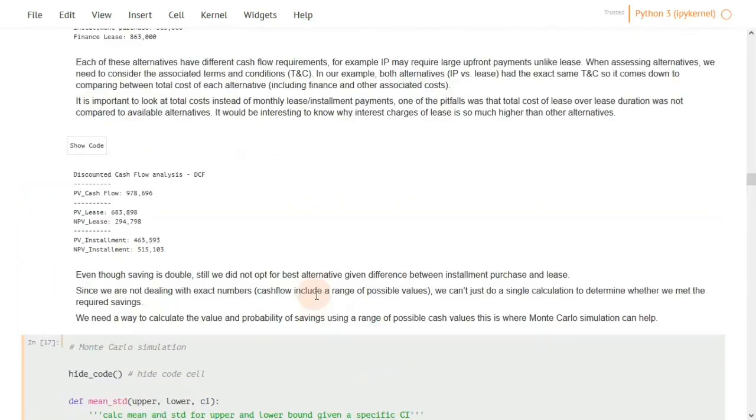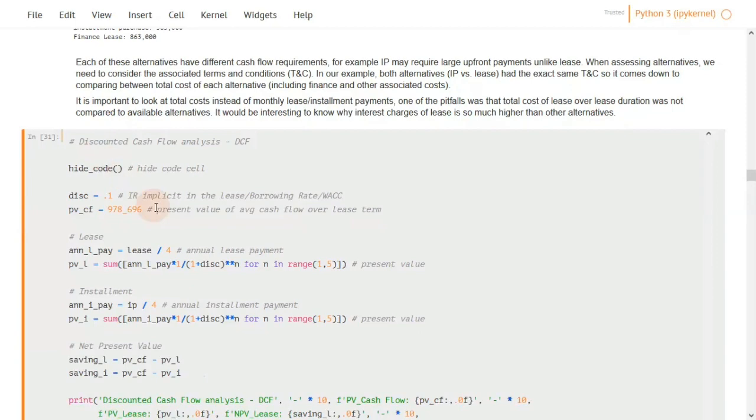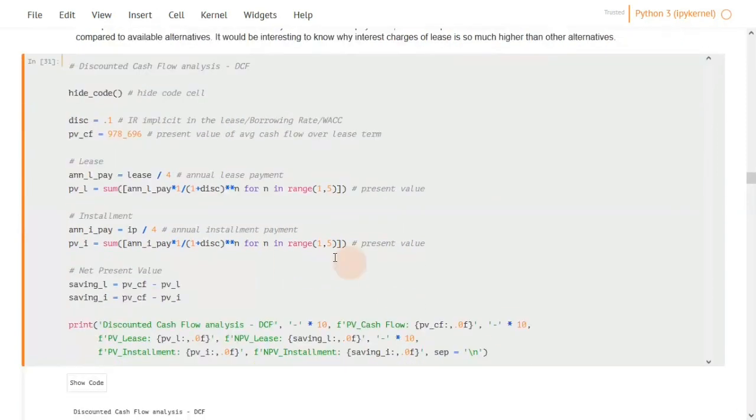When calculating the net present value, it's actually straightforward. Find the amount of annual payment of a lease by dividing the lease over the lease term, which is 4. Then we just multiply the annual lease payment by the discounting factor. We just multiply by 1 divided by 1.1 to the power of n. Then finally we compare the present value of cash flow to the present value of the lease or the installment purchase to get the results.